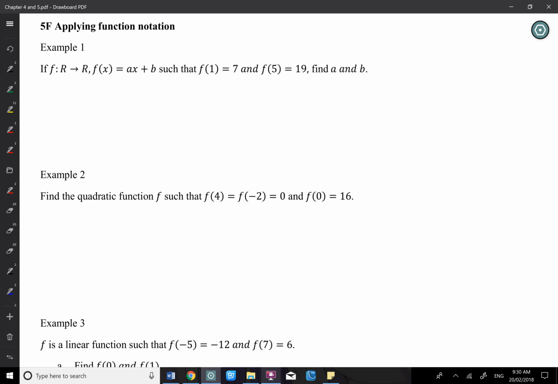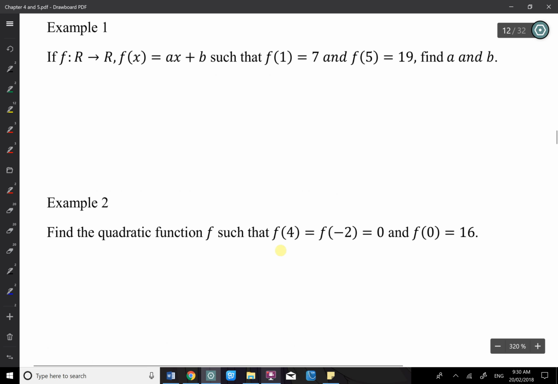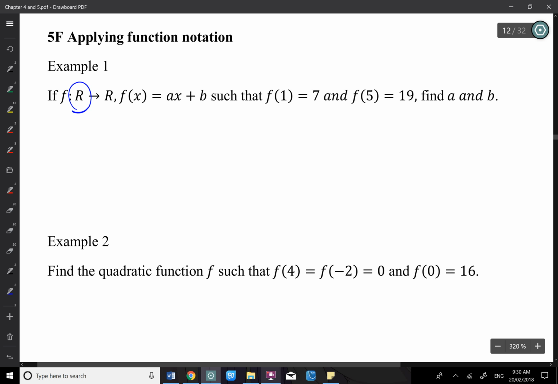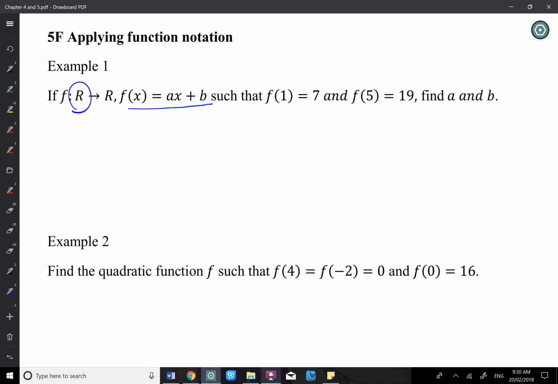Instead of telling you what is x, what is y, find m, find c, it will give you the function notation. As we learned last week, function notation is just f(x) equals something. So f(x) is instead of the y, and the x is just the value we're trying to substitute in the bracket. If we look at the first example, we have f is R mapping to R. R mapping to R means we have a domain R, and then we have the function y equals ax plus b.